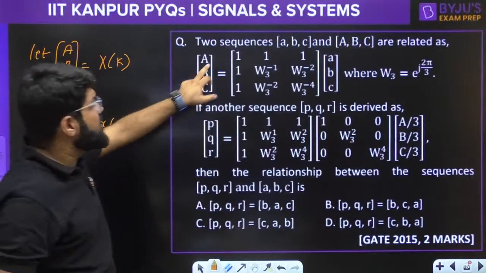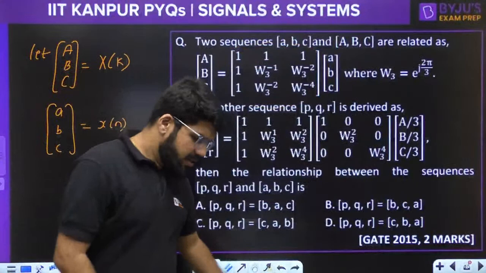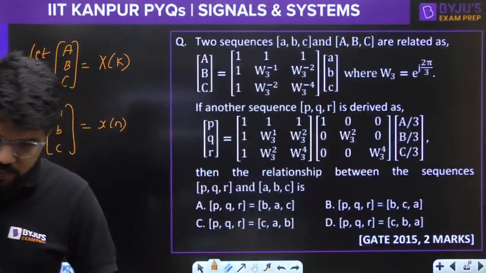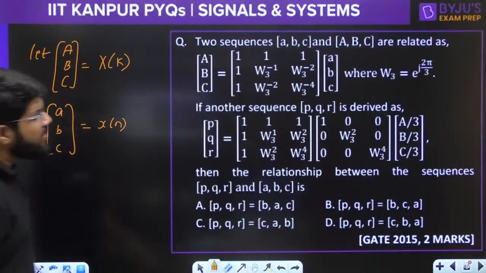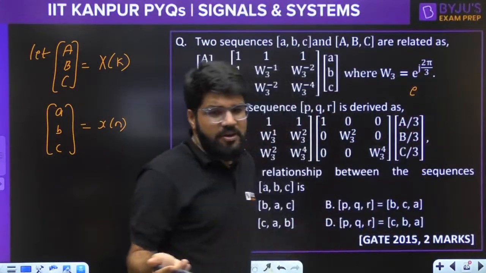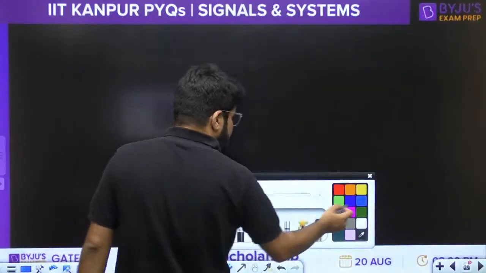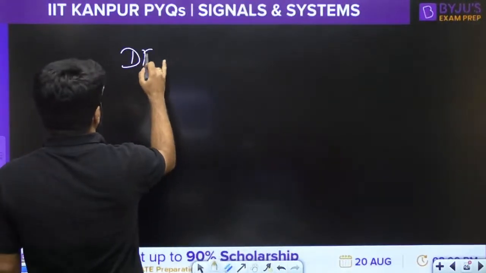Why am I writing signal x(n)? Because this is the matrix that you use to compute the DFT. The only difference is that here W has been made e power plus j. In many of the books you find it as reverse. So how do you write down the DFT? Let me write it down for you.